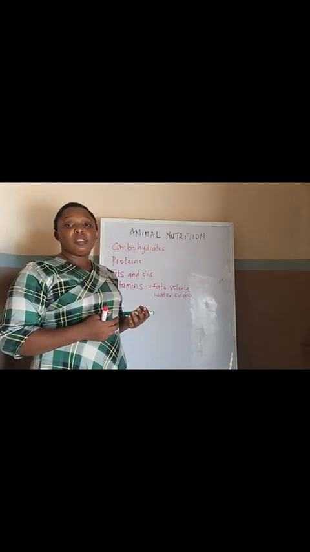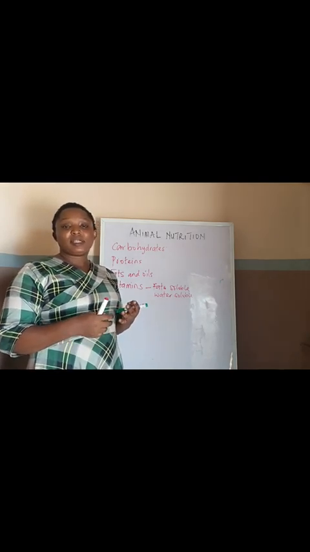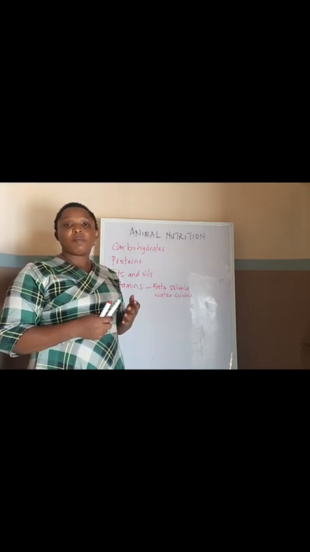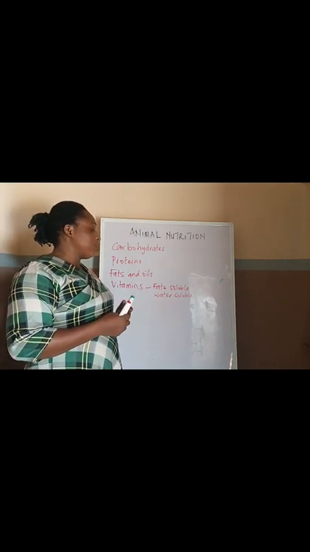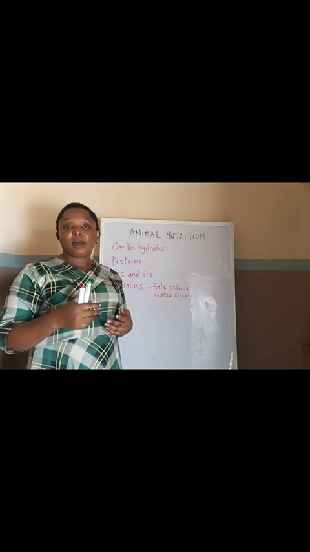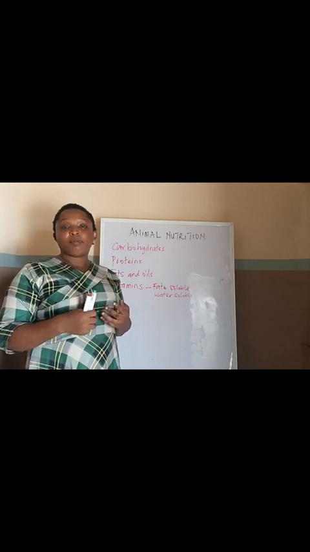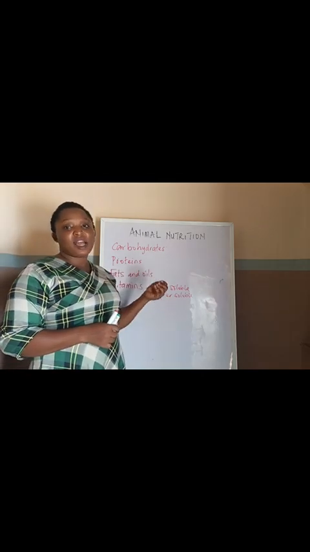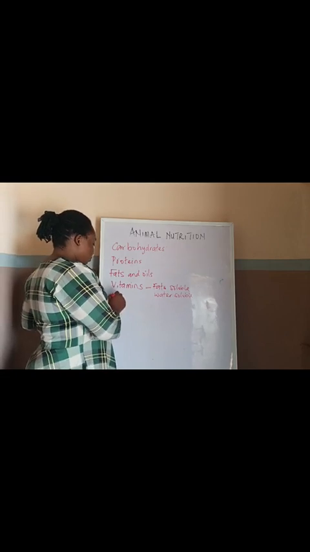Some are also used in forming coenzymes that are necessary in different metabolic processes in the body. While some are important in the blood because they help in forming the red blood cells, and also the blood platelets, so that blood can clot easily. So these food substances are very essential in these areas. So the next one is minerals.